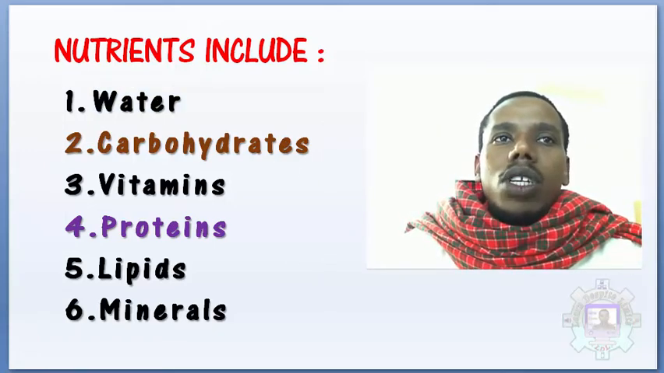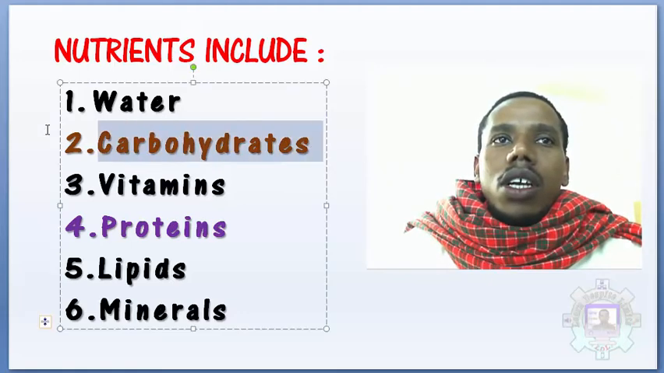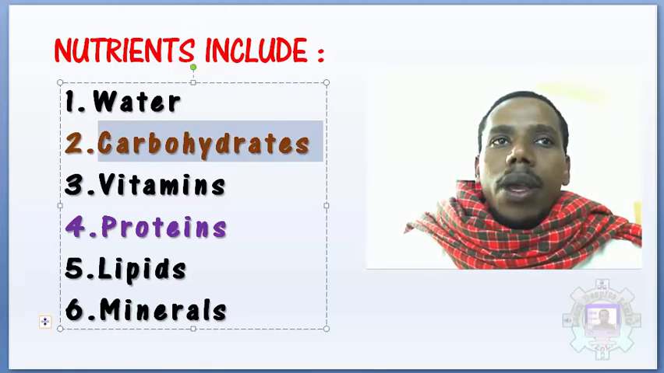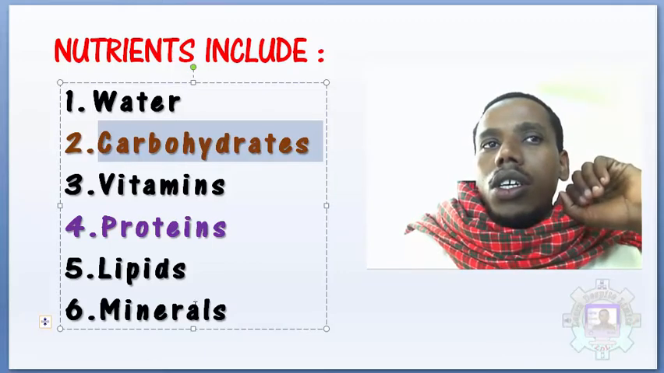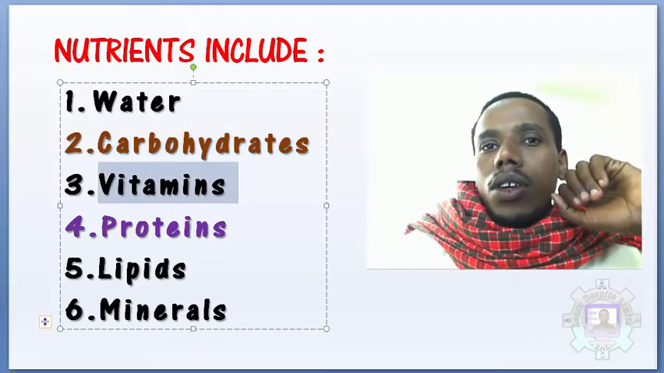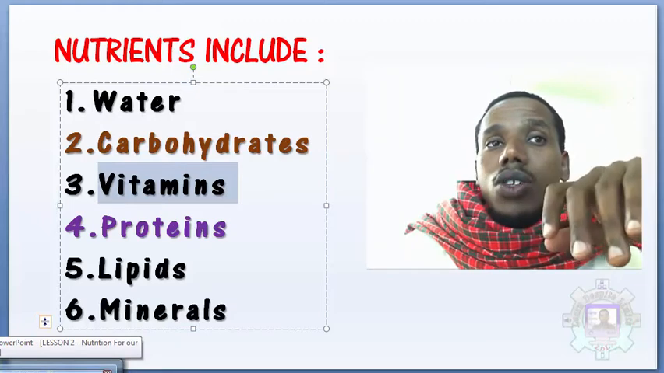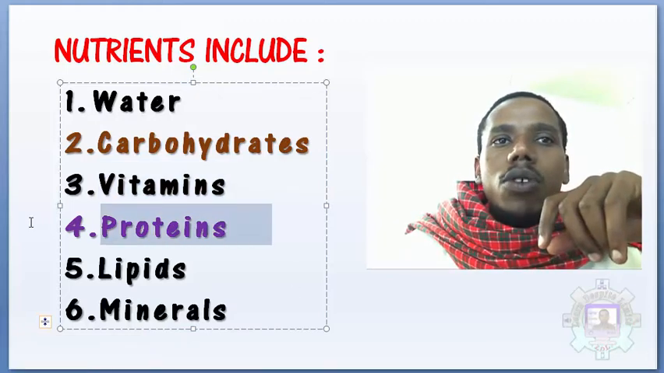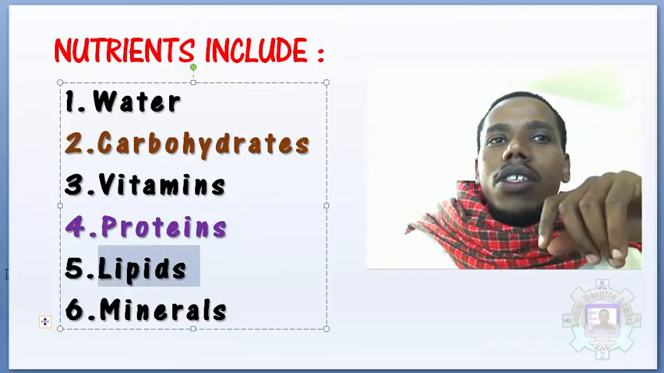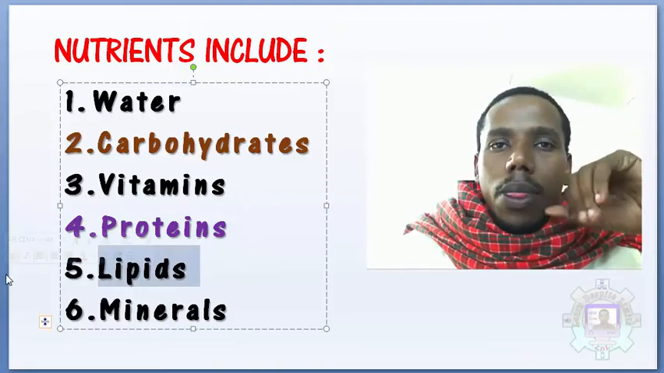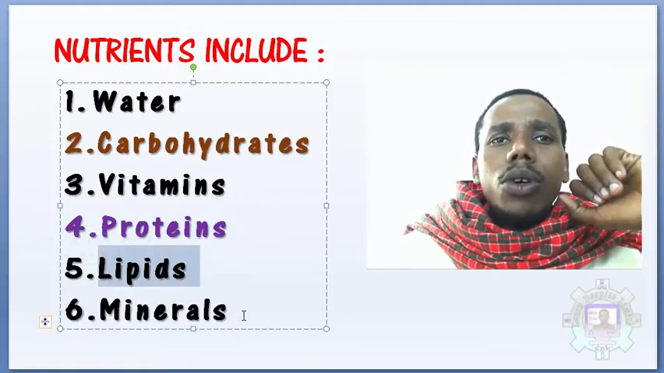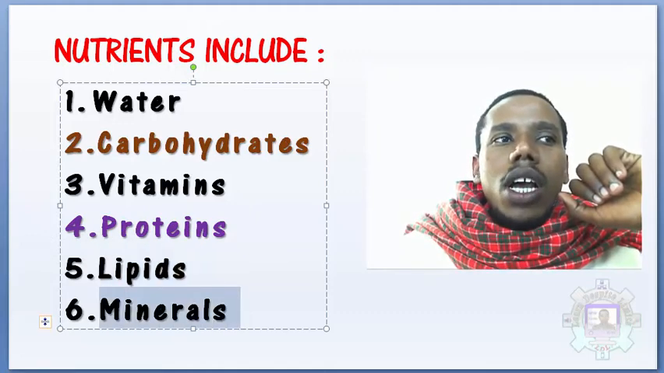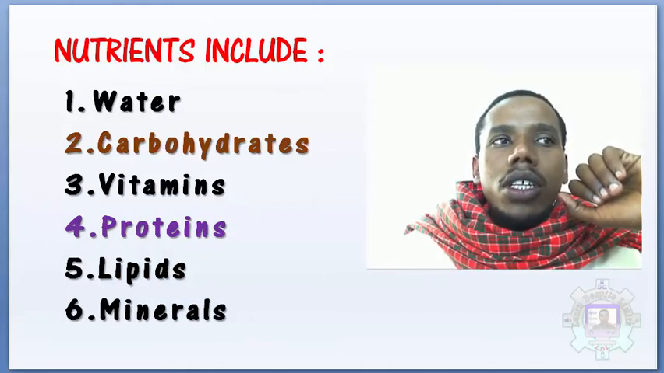But apart from water, we also have carbohydrate. Carbohydrate is another nutrient that helps us with energy. We also have vitamins, another nutrient. We also have protein. We also have lipids, fats and oil. And we also have minerals. All these are nutrients that our body needs. We're going to talk about them. So let's talk about the first nutrient: water.